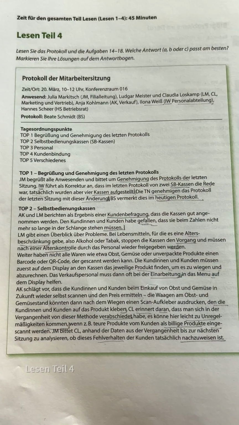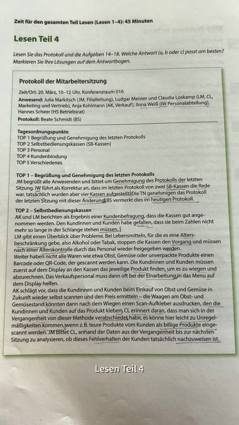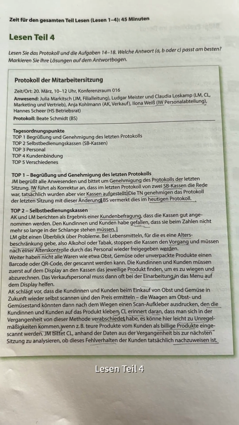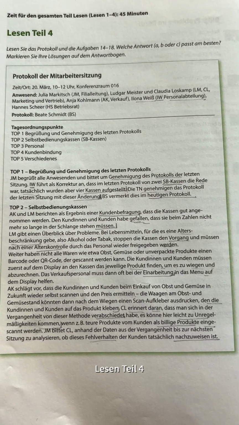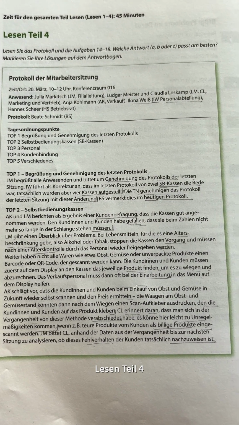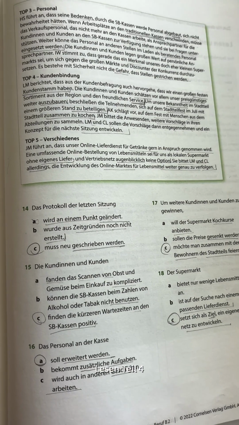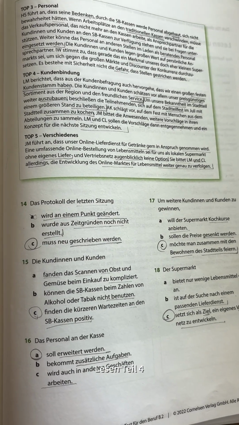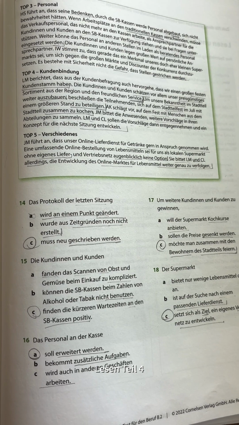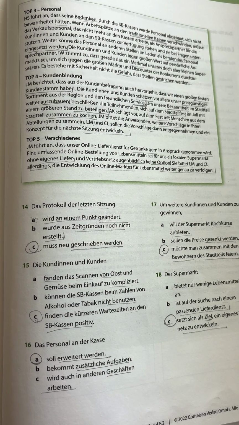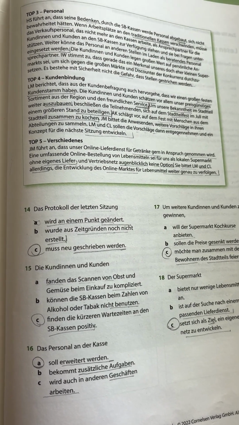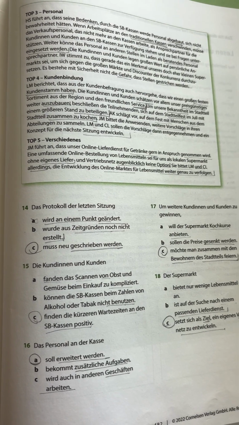Now let's move to Lesen Teil 4, and it has 5 multiple choice questions. You can read the question first and then read the paragraph of the particular heading. So suppose the 14th question, in the 14th question they are asking what happens in the protocol in the letzte Sitzung. So in the last meeting, what happened in the protocol, what was the protocol or what was about the protocol. So you have to read the first paragraph and choose the right statement from the multiple choice options, and so on. You can assign 15 minutes of your time, but it usually takes me 10 to 12 minutes. But you can decide when you are practicing how much time you need for this particular Teil.